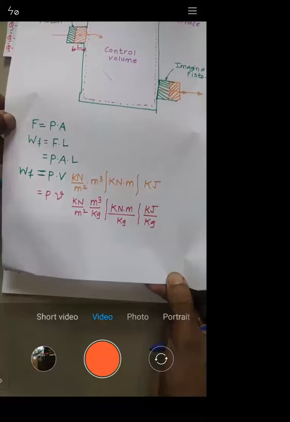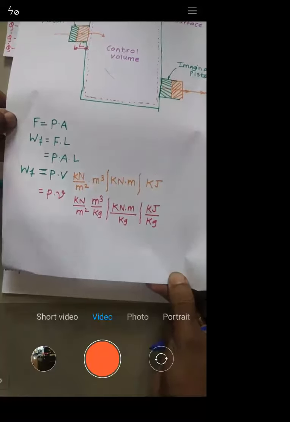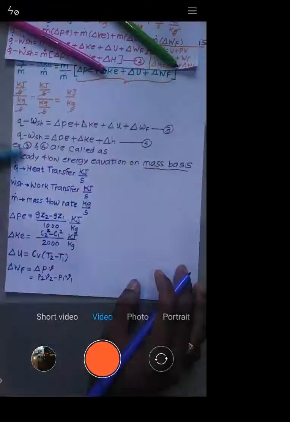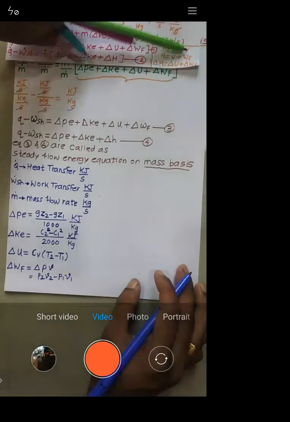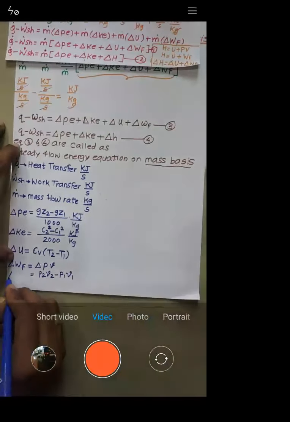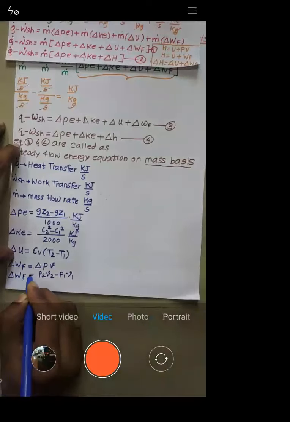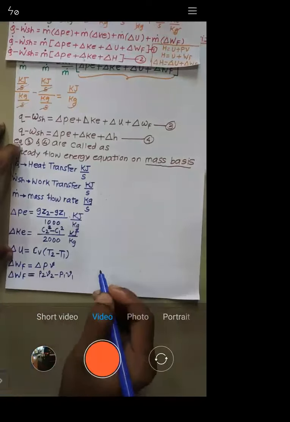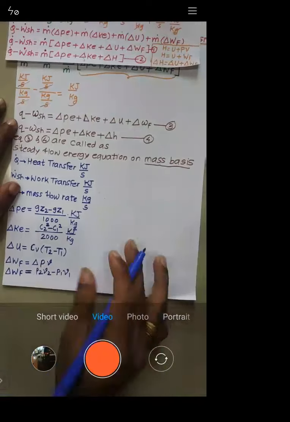WF is P into V, so delta WF is delta PV. And delta PV is written as P2 V2 minus P1 V1, right? So delta WF is given by P2 V2 minus P1 V1.